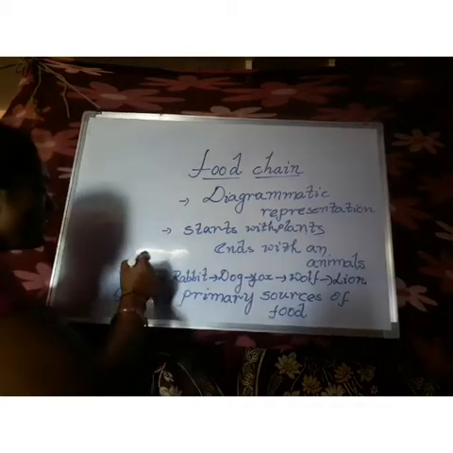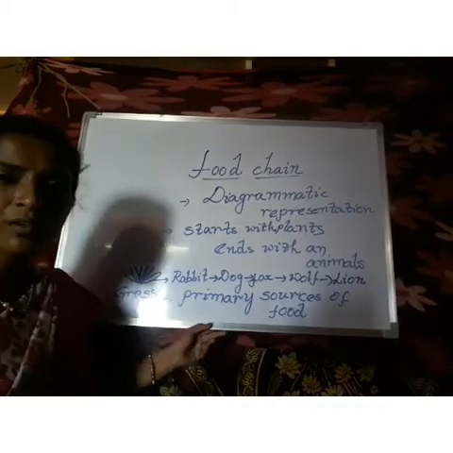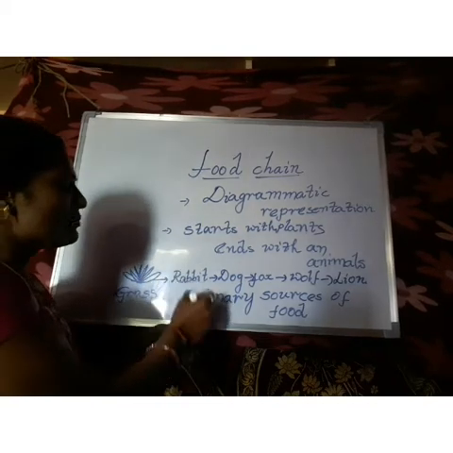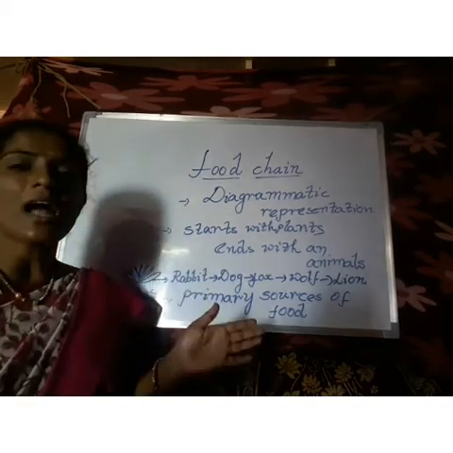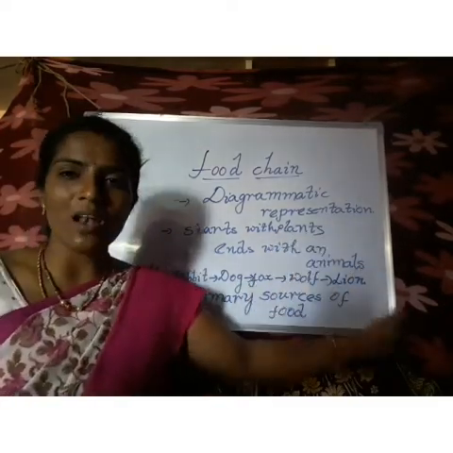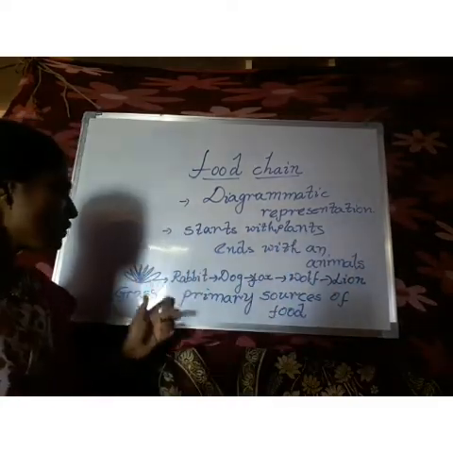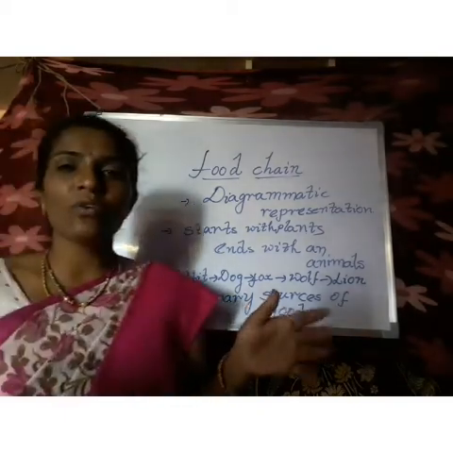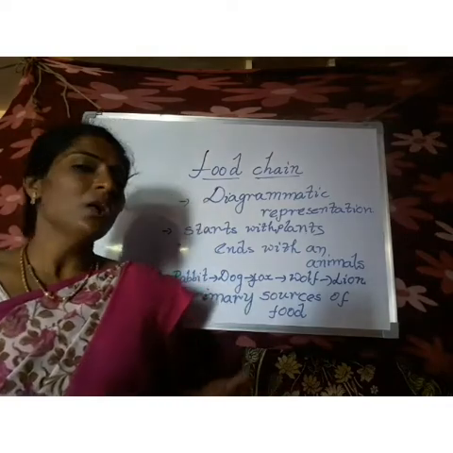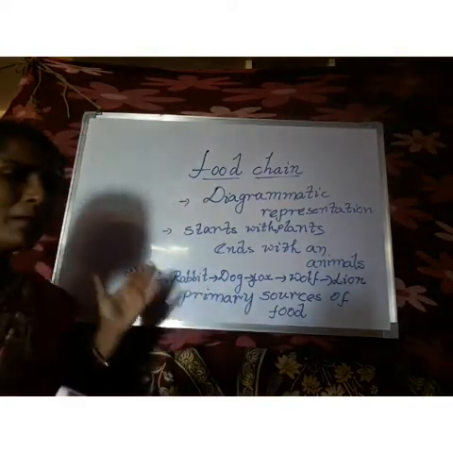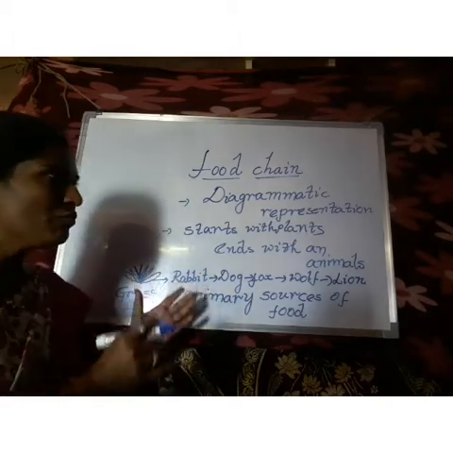See here, I drew one small, simple food chain. This is grass, and grass is eaten by rabbit, rabbit is eaten by dog, dog is eaten by fox, fox is eaten by wolf, and wolf is eaten by lion. So what can we say? Plants are the primary sources of food, or primary consumers. Who are the primary consumers? Here, the plants are the primary consumers of the food chain.